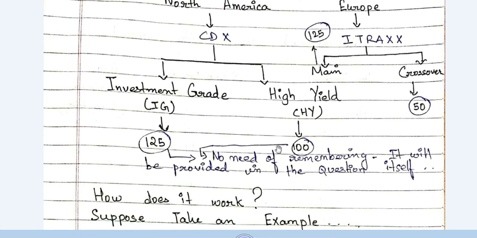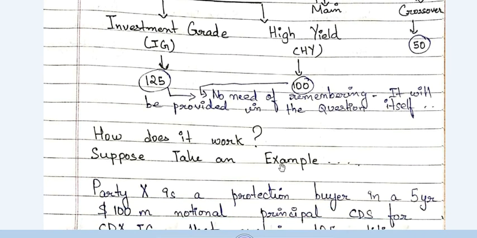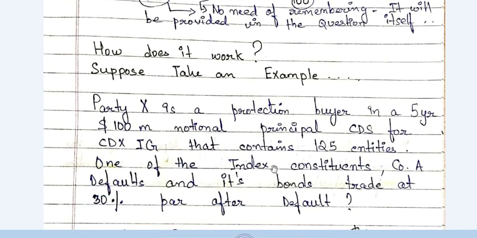Now we have studied the popular CDS indexes. Now let us study how an index actually works. What happens in that? Let's take an example. I have taken an example over here that is representative. Party X is a protection buyer in a 5-year $100 million notional principal CDS for CDX IG. So first, Party X is a protection buyer. If he is a protection buyer, he thinks that the North American region's credit quality is going to improve or deteriorate.